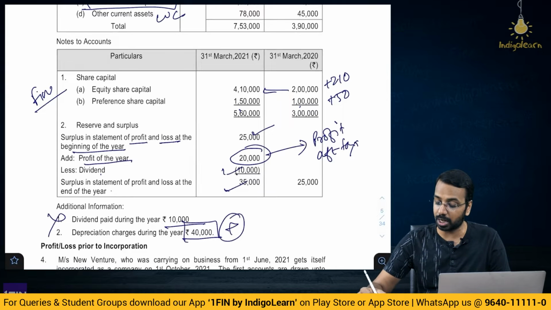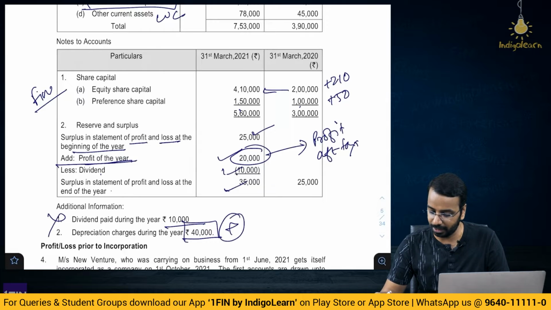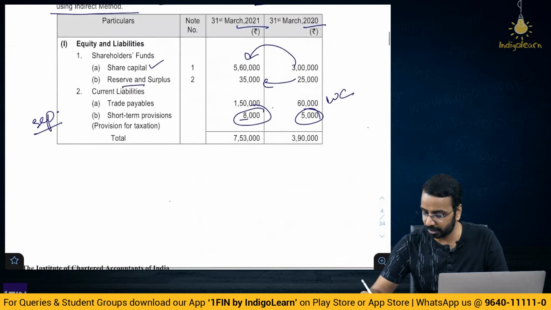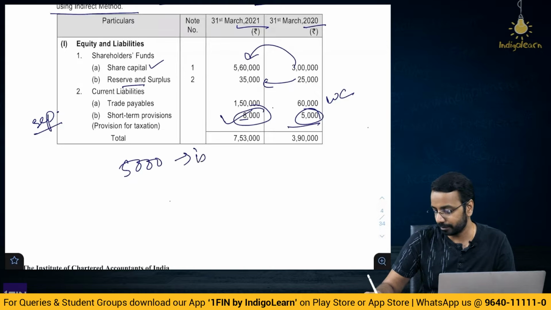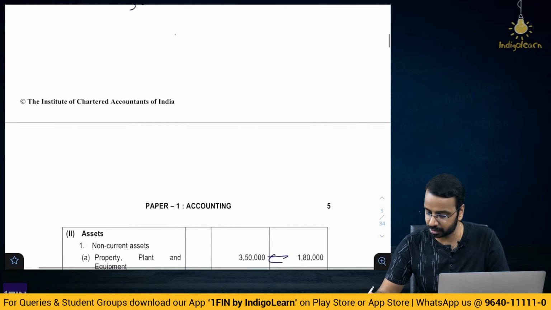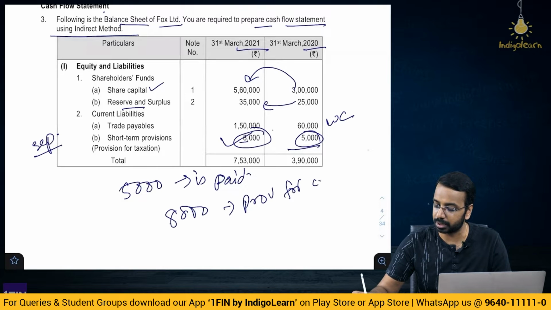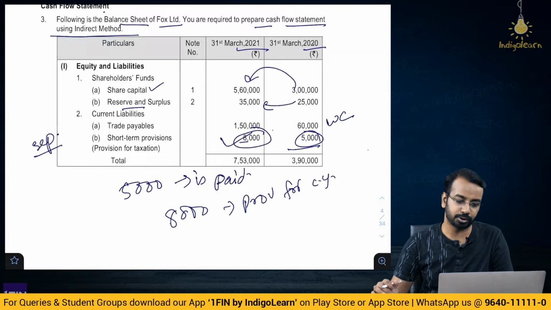Now, for us to start, profit for the year, profit after tax 20,000 is given, and provision for taxation 8,000 is given. Now, what you can assume is this 5,000 of opening provision is paid in the current period, because they have not given other advances, and 8,000 is the provision for the current year, right? So that is one thing you can do, assume, and you can solve the question, right?